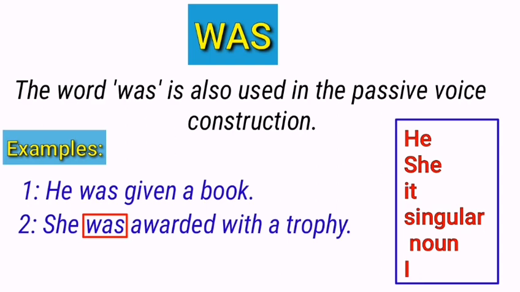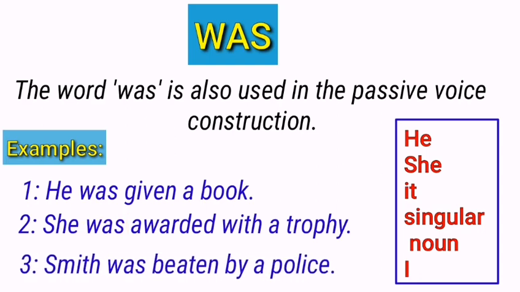The next example is: Smith was beaten by a police. Again, the term "was" is used as a helping verb to construct the passive voice sentence, because Smith did not beat the police, but he himself was beaten by a police. In simple words, you should keep in mind that the term "was" can also be used in a passive voice sentence. Simply, it means that the word "was" can also be used to form passive voice, and as you know, passive voice is used when an action happens to the subject of the sentence.